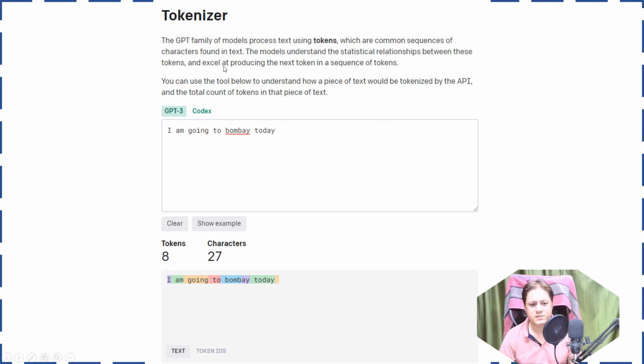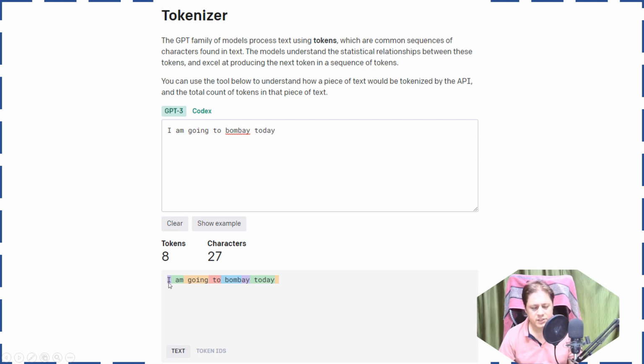There is a tokenizer system provided by ChatGPT, wherein you can write whatever text you want and see how many tokens it is eating. So I wrote, "I am going to Bombay today." It has clearly mentioned that it is going to eat 8 tokens, and there are 27 characters.